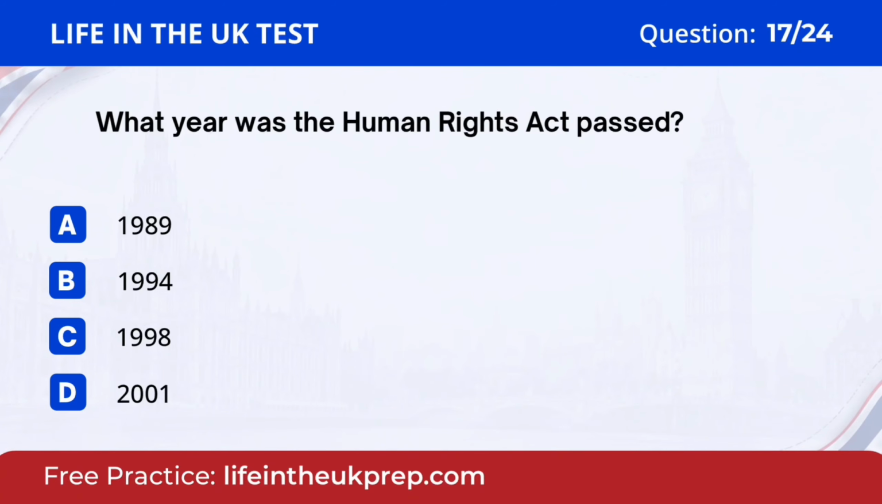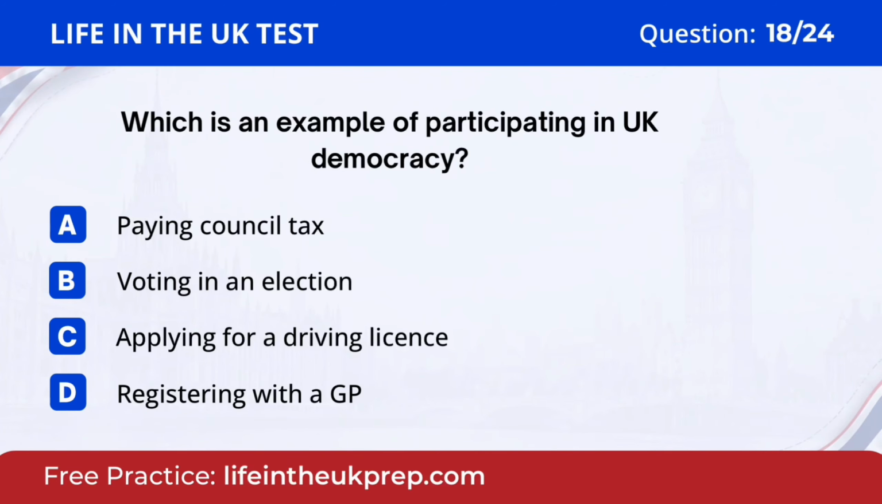Question 17. What year was the Human Rights Act passed? A. 1989. B. 1994. C. 1998. D. 2001. The answer is C. 1998.